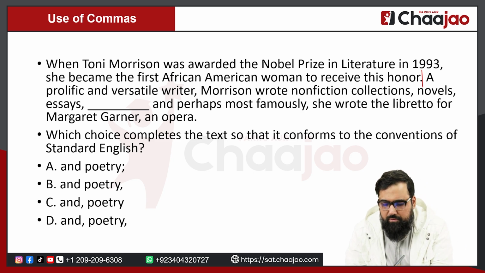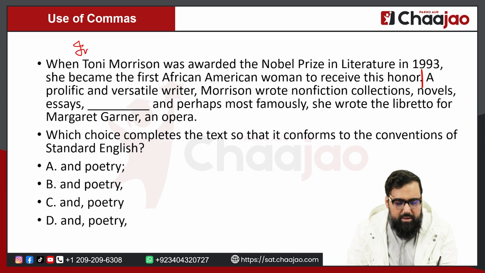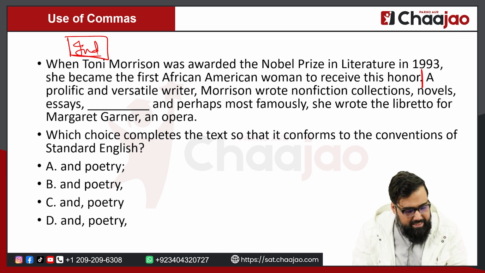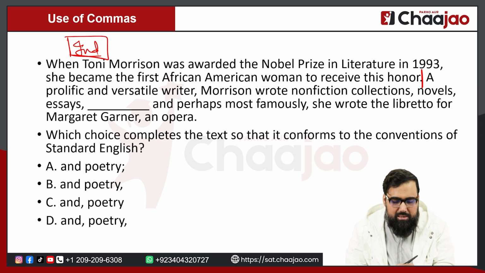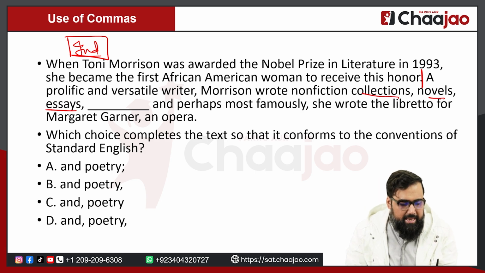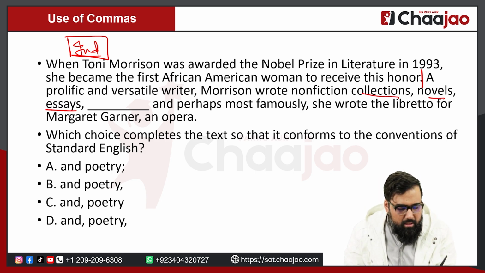So over here, if you look at it, this is one independent sentence, right? Now, if you look at the other sentence, it says, a prolific and versatile writer, Morrison wrote nonfiction collections, novels, and essays and poetry. So this is the list, right? So, nonfiction collections, novels, essays, and poetry.